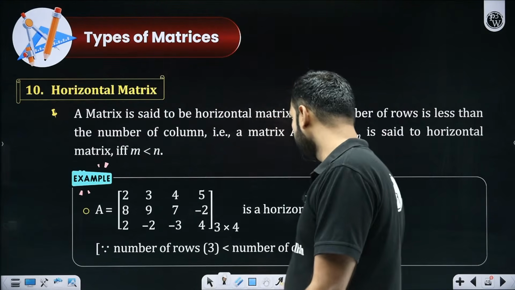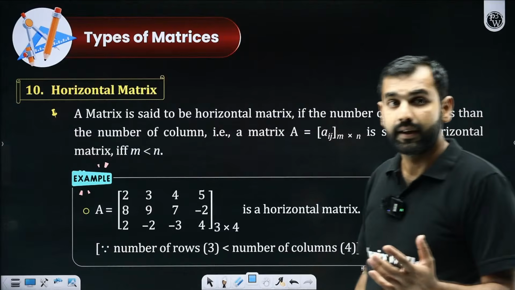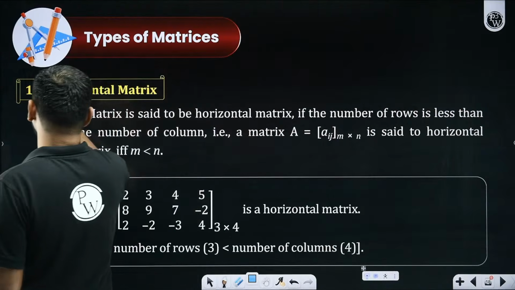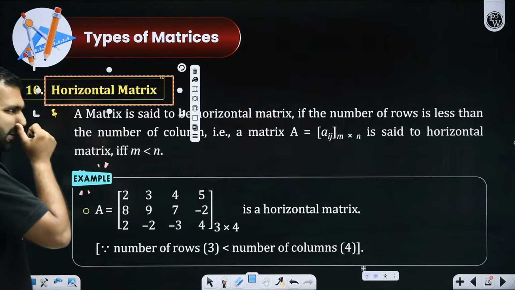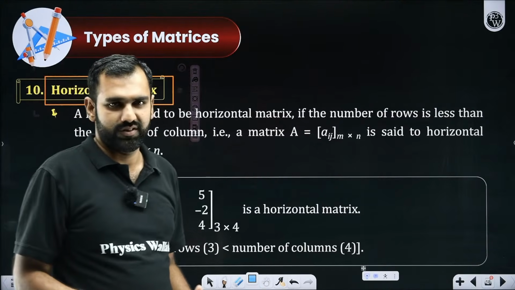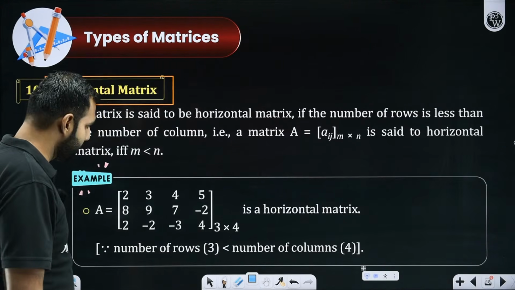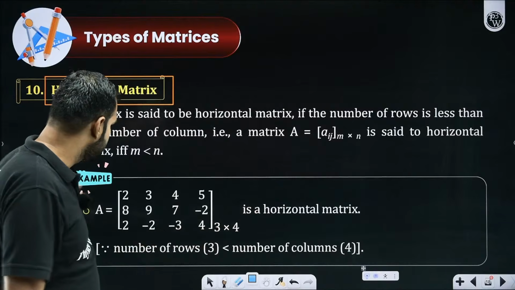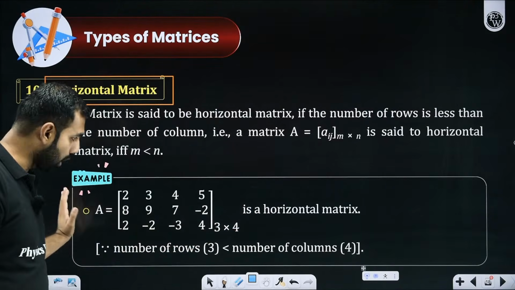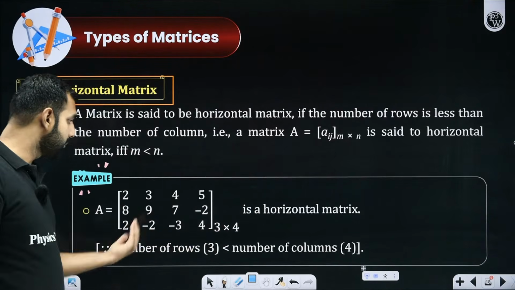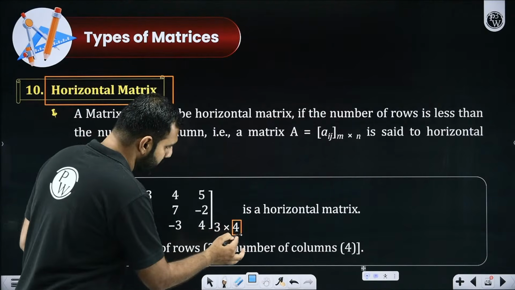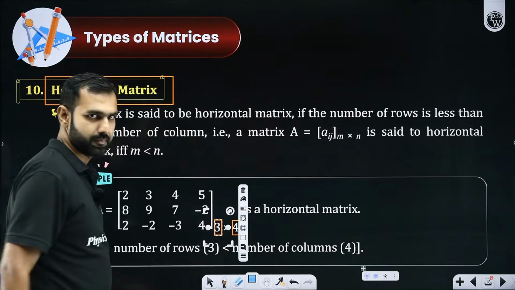With this, I'm moving towards the next category of matrices. Next is the horizontal matrix. This is again a type of rectangular matrix, in which, of course, the name itself gives you the idea. Horizontal means the number of columns is going to be more than the number of rows.